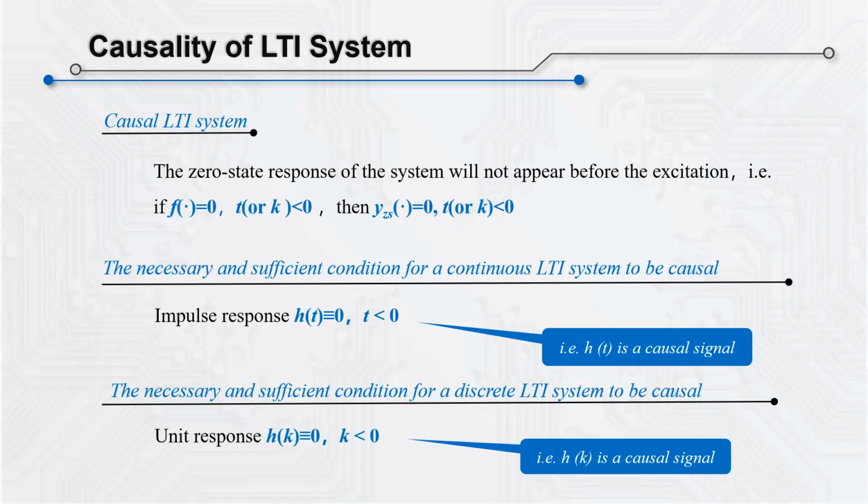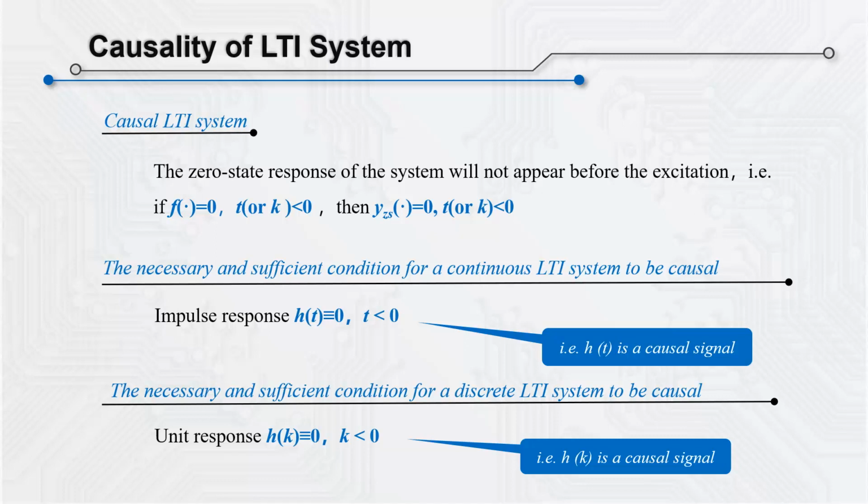If a LTI system is causal, its zero-state response should not appear before the input is added to the system. In other words, if the excitation is zero, then its corresponding zero-state response must be zero too. So we can deduce that the necessary and sufficient condition for a continuous LTI system to be causal is that its impulse response h of t equals 0 when t is less than 0. Hence, h of t must be a causal signal.